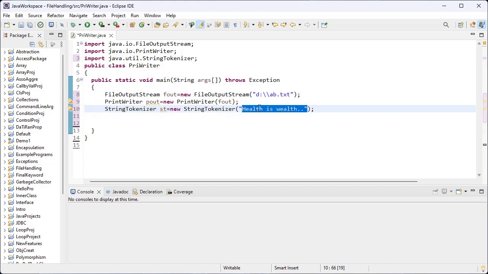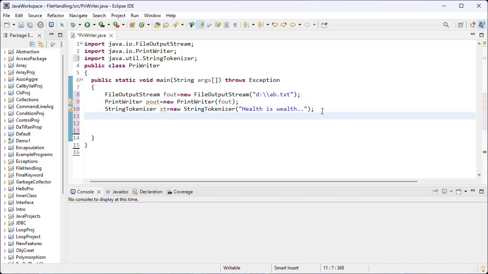A token is nothing but the words. So what is the usage of the StringTokenizer class? This class takes an input stream and parses it into tokens, allowing the tokens to be read one at a time. I repeat again: the StringTokenizer class takes an input stream and parses it into tokens, that is words, and allows the tokens to be read one at a time. And then I implement the while loop.